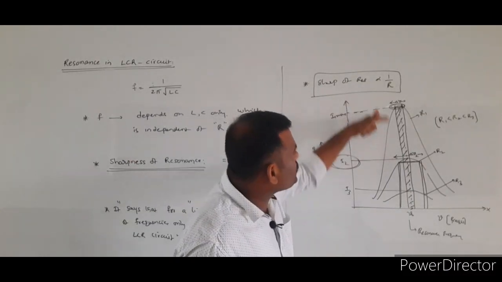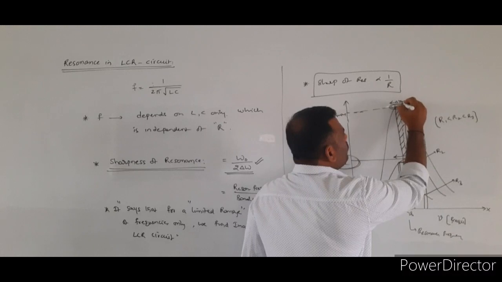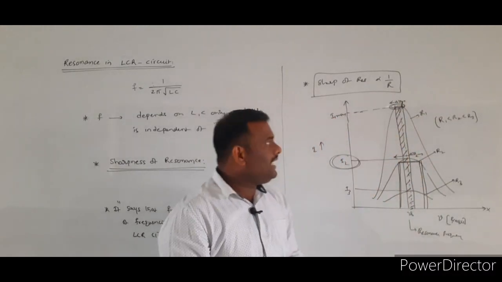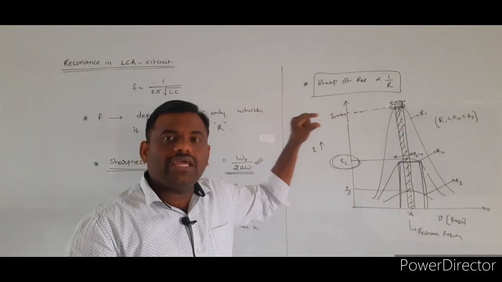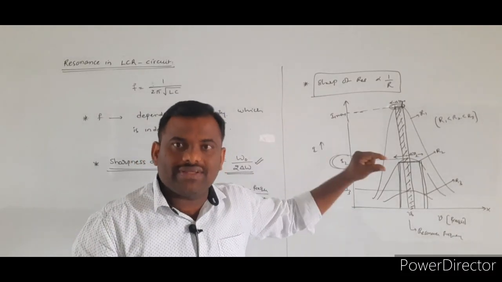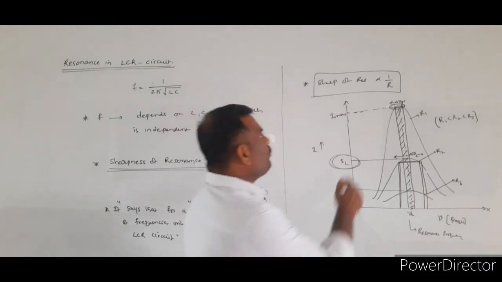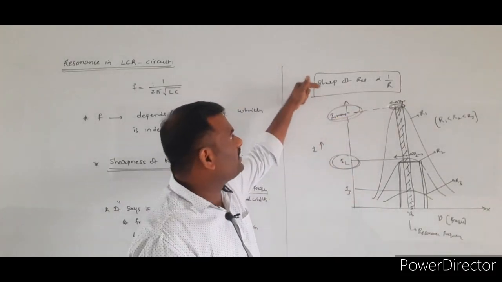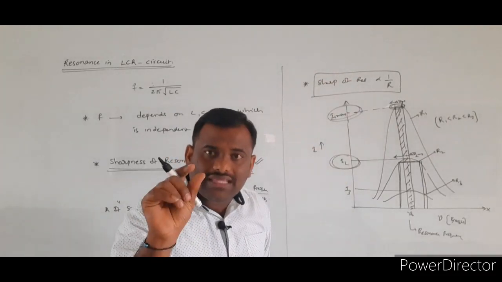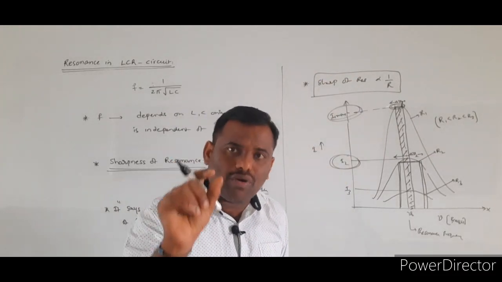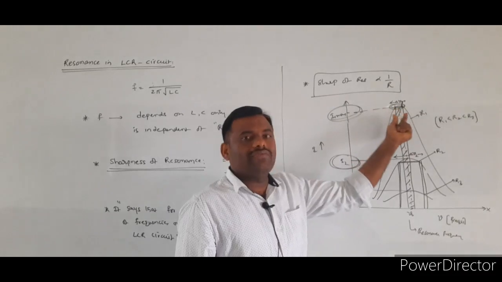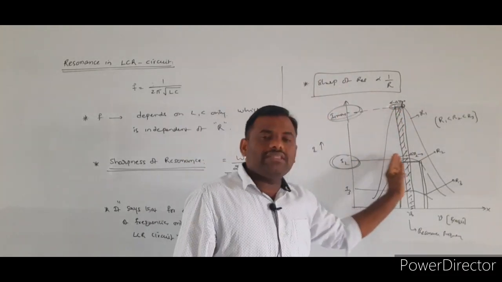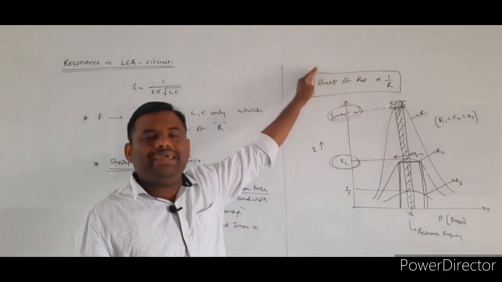If you compare these two values, delta V1 is less than delta V2. As a result, whenever the range of frequencies, or bandwidth, is small, you find maximum currents. That means whenever the range of frequencies is small, the sharpness will be more. Whenever the bandwidth is more, the sharpness will be less.